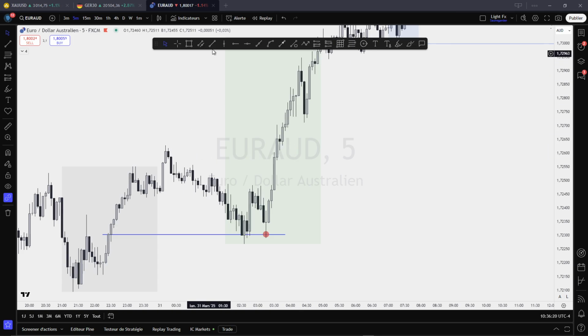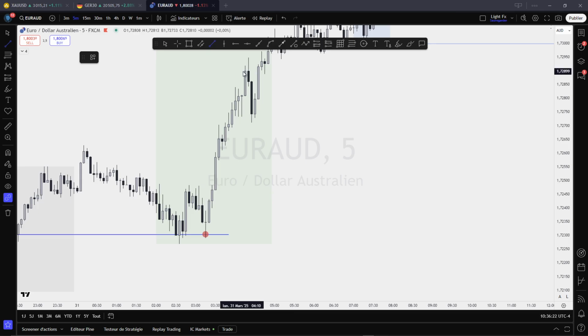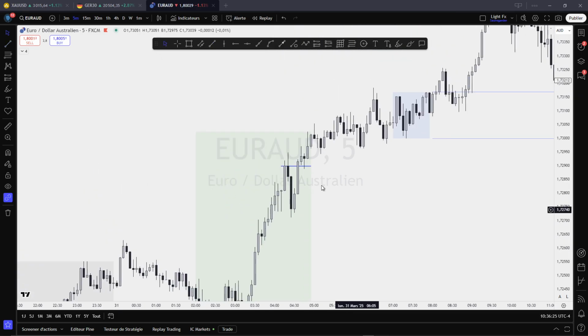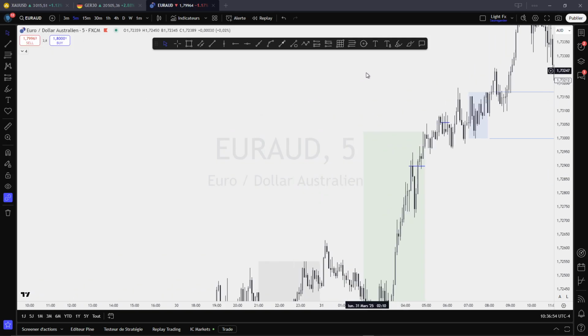You can't fake it. It's everywhere. You have this level. This is an A. Let me look for another level. Okay, we have this one. I can see levels. There are levels everywhere. Now, if you mark them on the daily and on the weekly, you have levels that are very important, because when you trade on the 5-minute and the 15-minute time frame, on a lower time frame as an intraday, you can reach those levels and expect reactions. So let's go now. I'm going to explain the other one, the breakout.